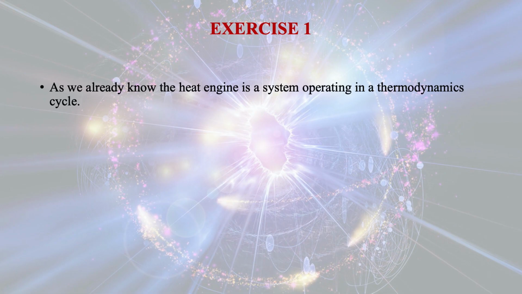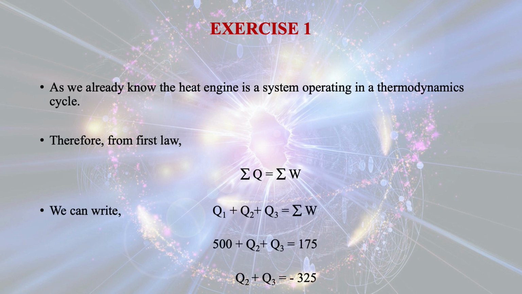As we already know, the heat engine is a system operating in a thermodynamic cycle. Therefore, from the first law of thermodynamics for a cyclic process, summation of Q is equal to summation of W. We can write Q1 plus Q2 plus Q3 is equal to summation of W. That comes out to be 500 plus Q2 plus Q3 is equal to 175.